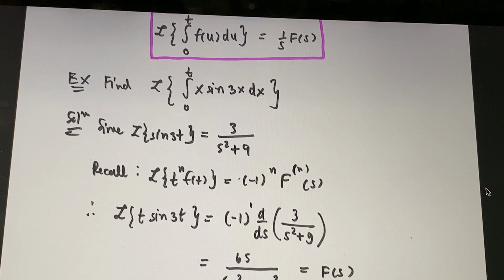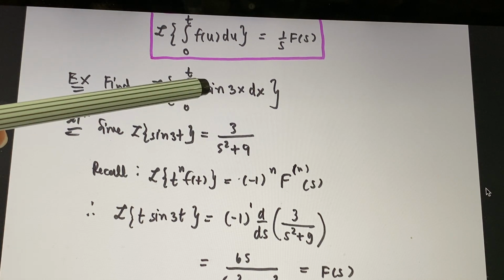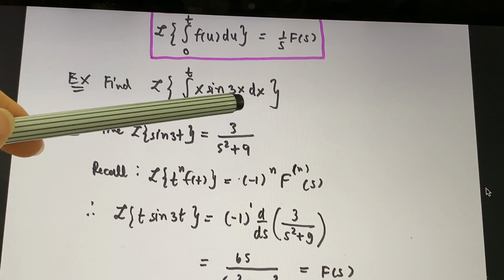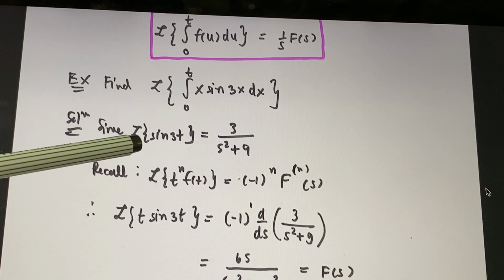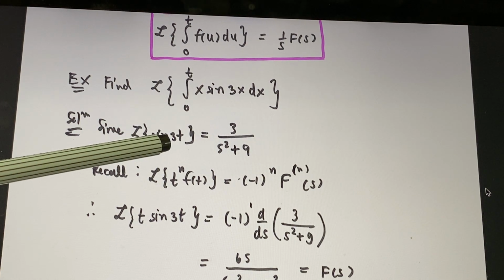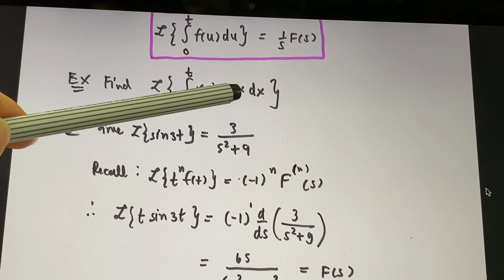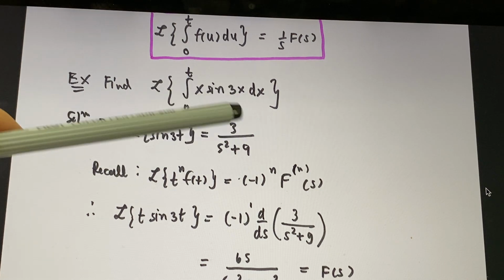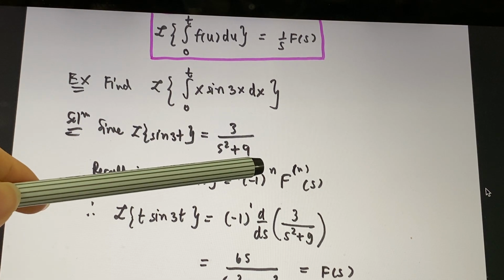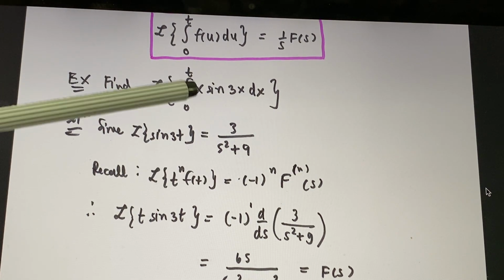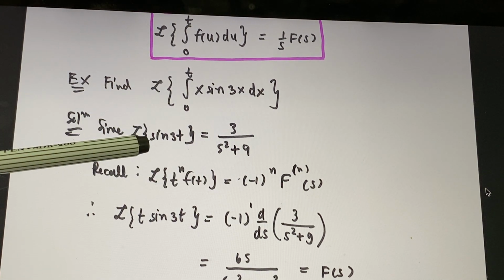If you want to find Laplace transform of the integration of x sin 3x dx, first of all, you need to find the Laplace transform of sin 3t, or 3x, doesn't matter. It's 3 divided by s squared plus 9. You see this x, it's just like you have t in the front.